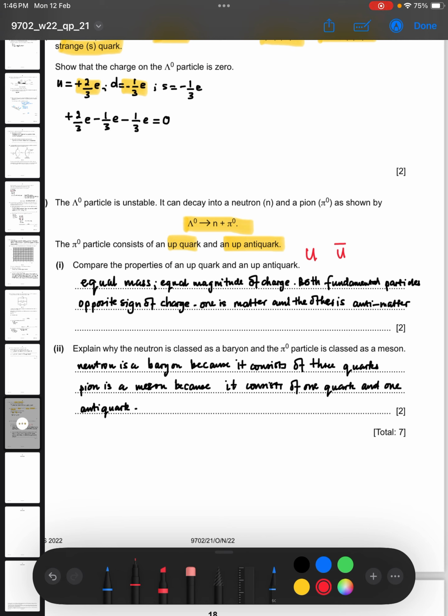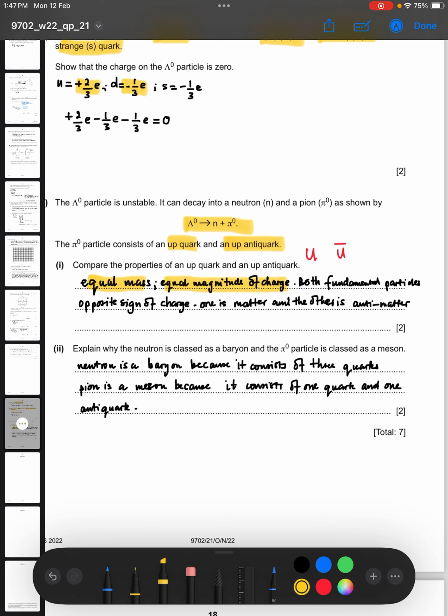Comparison can also talk about the similarities. For example, an up quark and an up antiquark are antimatter of each other, but they've got equal mass. That's the first thing. Number 2, they've got equal magnitude of charge.